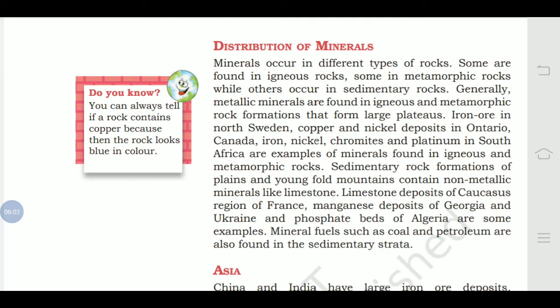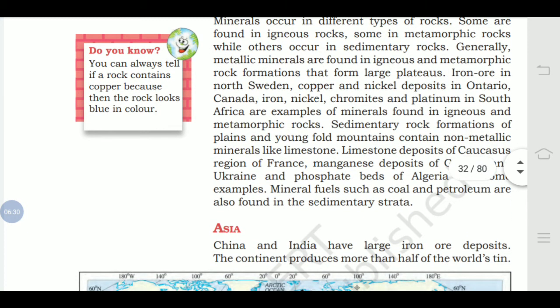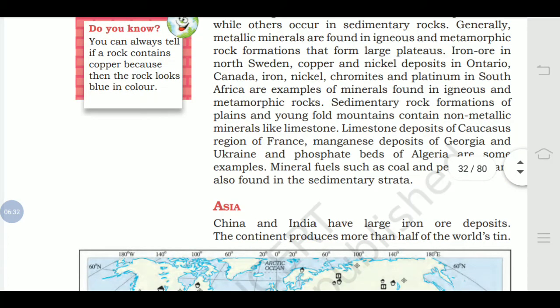Mineral fuels such as coal and petroleum are also found in sedimentary strata. Strata means layers, because it is formed layer by layer. Even fossils are found. Sedimentary rocks are also known as fossil rocks because the remains of plants or animals are buried as it forms layer by layer, and it takes many years to form a sedimentary rock.